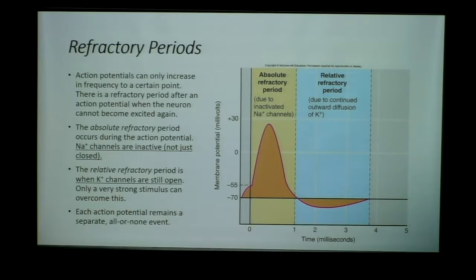That's going to be very important as we look at other systems, muscles, the heart. The way that the nervous system and the muscles observe an increased stimulus is by increasing the frequency of the action potentials, not the intensity or the amplitude. And as a result, we have absolute and relative refractory periods.